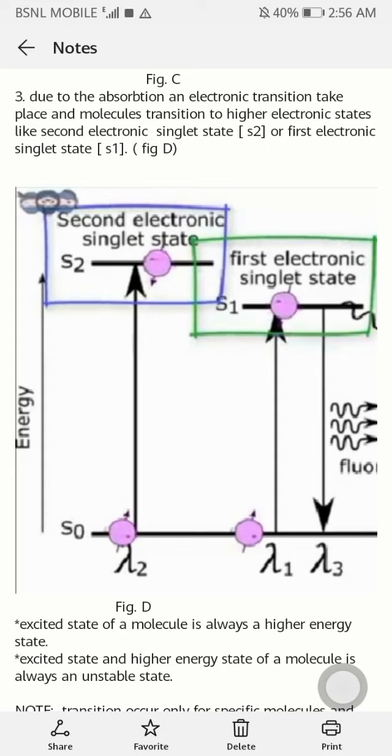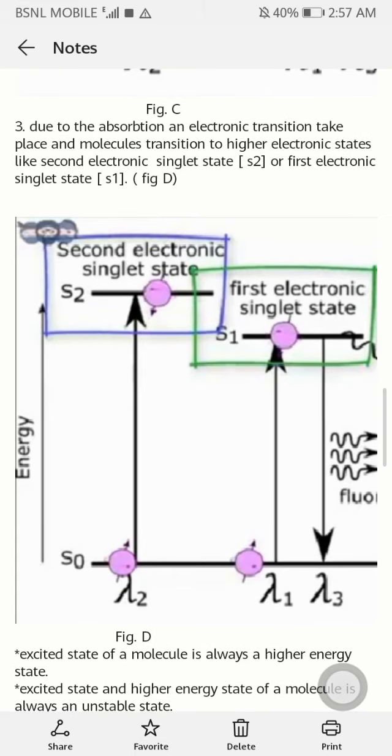After absorbing radiation or energy, molecules in their ground state are excited, leave their ground state and reach an excited state. Here, in the second step, the molecule absorbs the energy or the radiation or the wavelength of light.